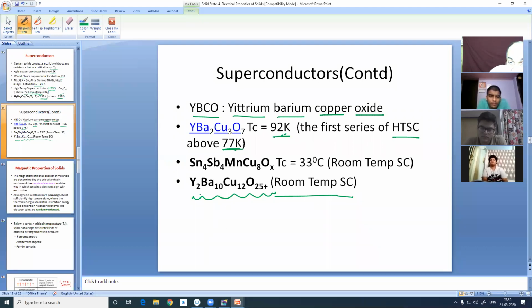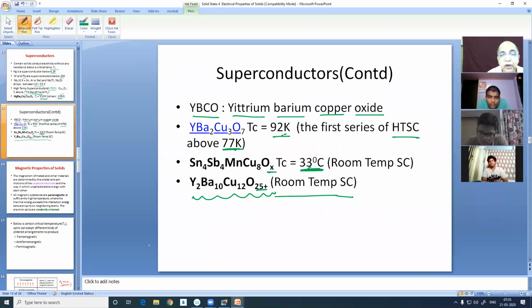It's not binary, it is a quaternary compound, and therefore it's not commercially viable. But the other one, having 33, very close to room temperature, is a mixed oxide of tin, antimony, manganese, copper and oxygen. And X is a non-stoichiometric variable. Just like X here is variable, here also X is variable.